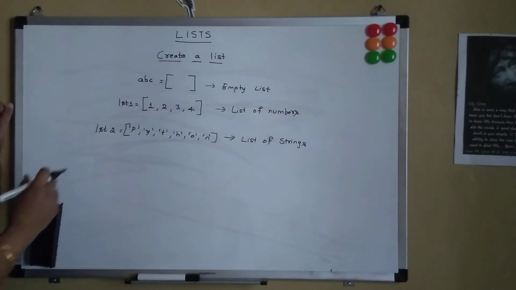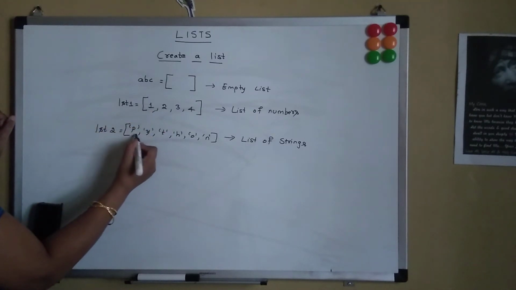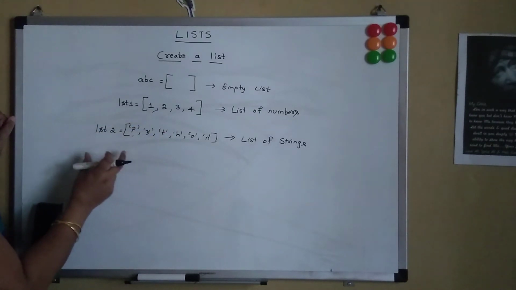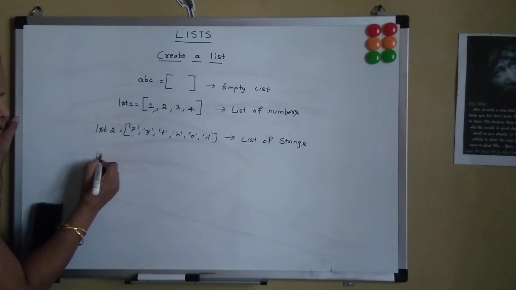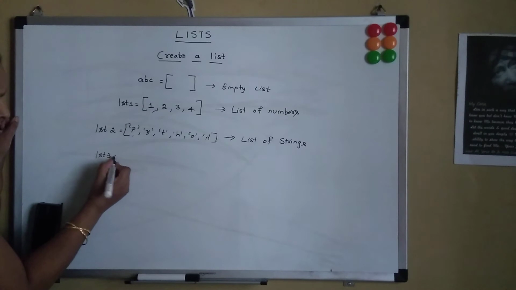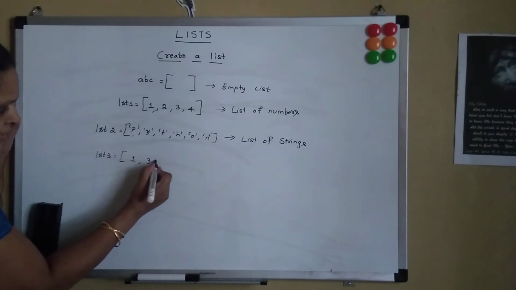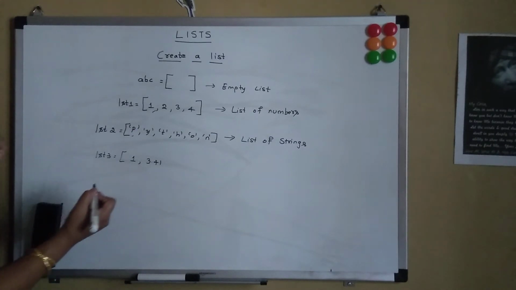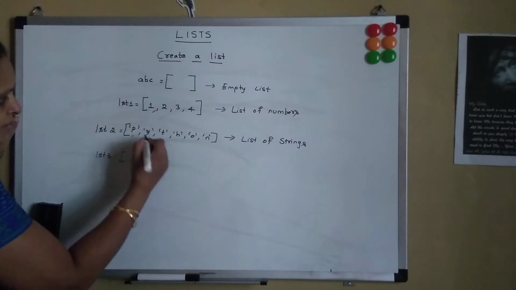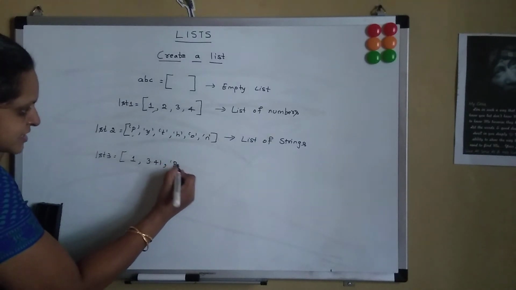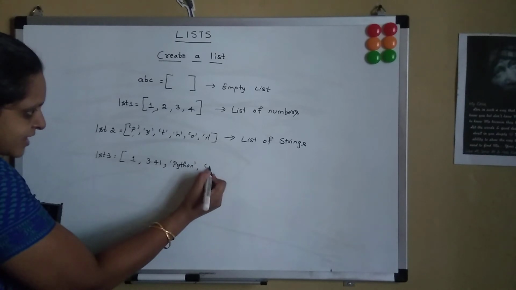But list has got the feasibility of including numbers as well as strings in one particular list variable. So let's define it now. So lst3 we can say can hold a number, a floating variable or a complex variable, or it can have strings, or it can have a character as well.